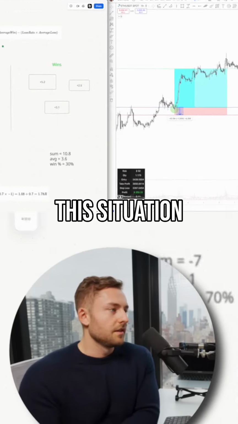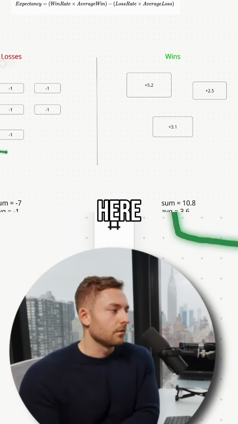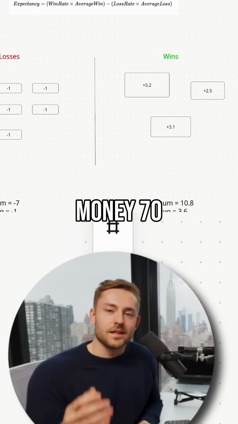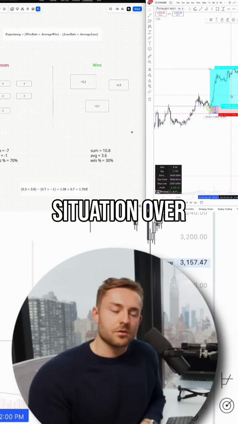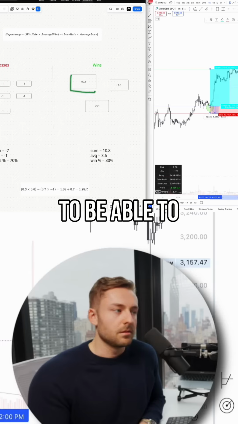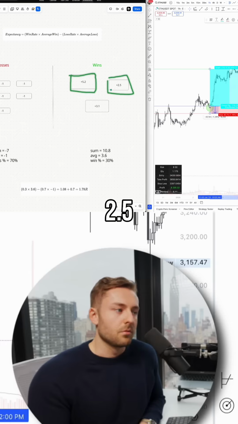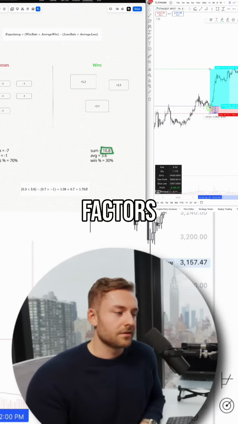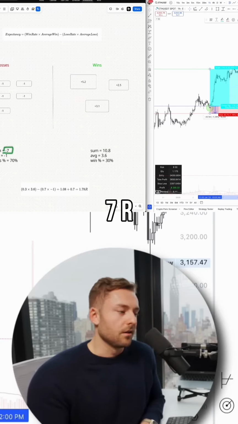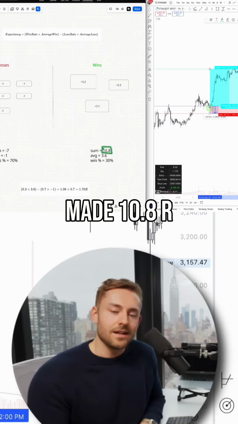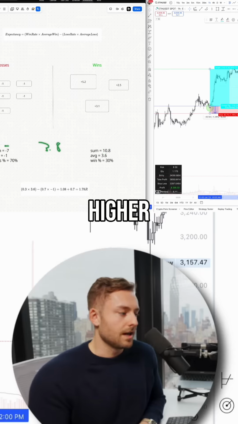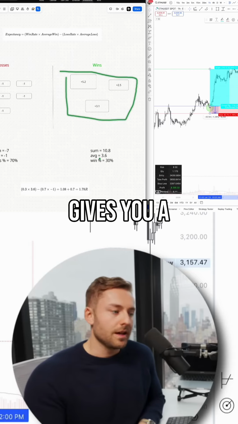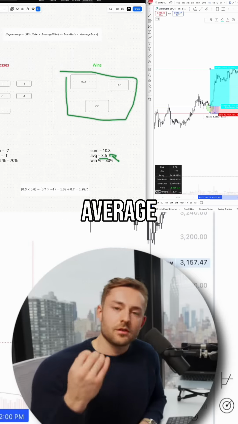If we really look at it, in this situation, we have 10 total trades. Over here, we have 7 losses and 3 wins. So effectively, you're wrong and losing money 70% of the time. But similar to this situation over here, if you position yourself to be able to make 5.2 risk factors, 2.5, 3.1 over those 3 different trades, the total risk factors that you've made, even though you've lost 7R, you've also made 10.8R, okay, which is 3.8 higher than what you lost over that entire period. And averaged out over all of these wins gives you a 3.6R average per winning trade.